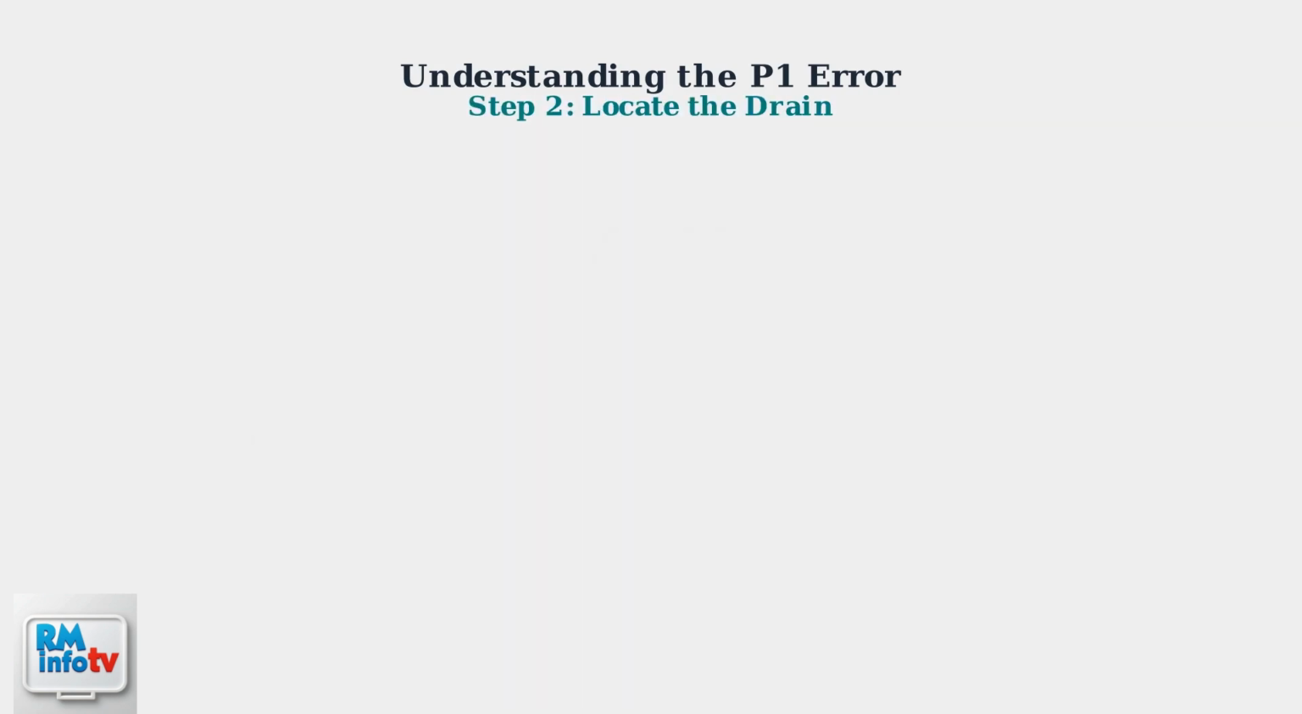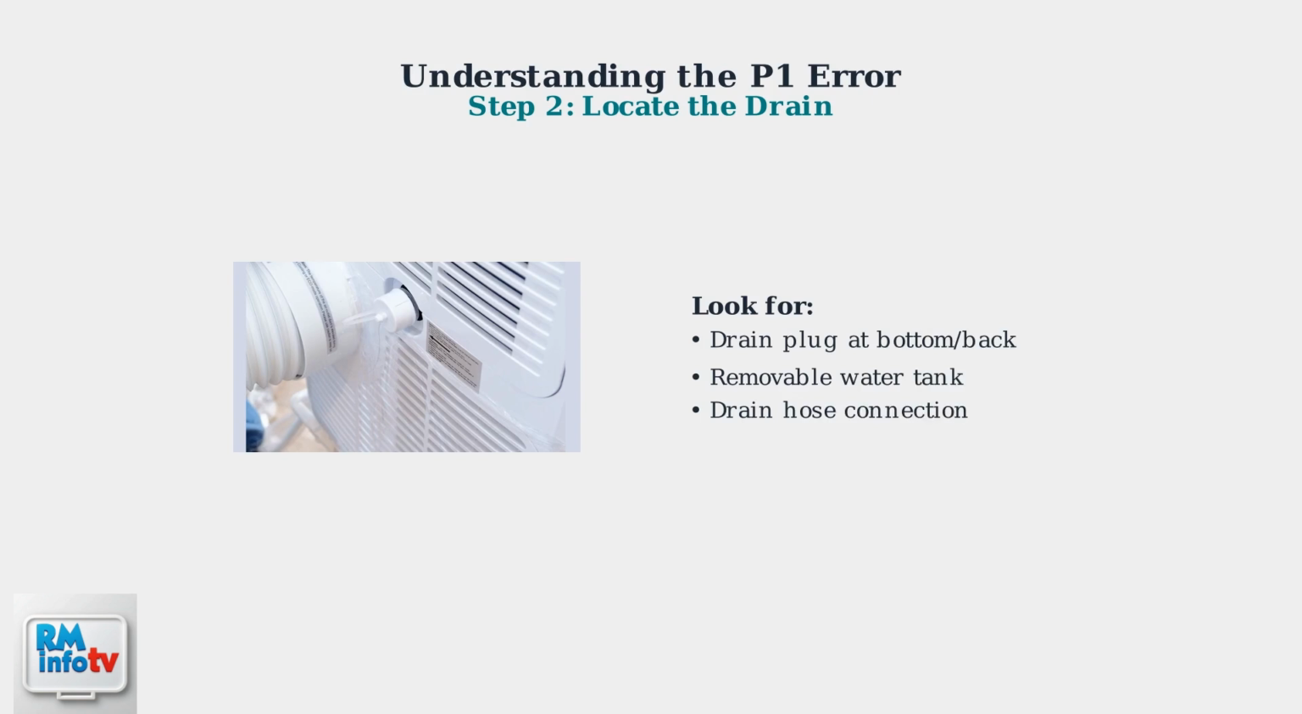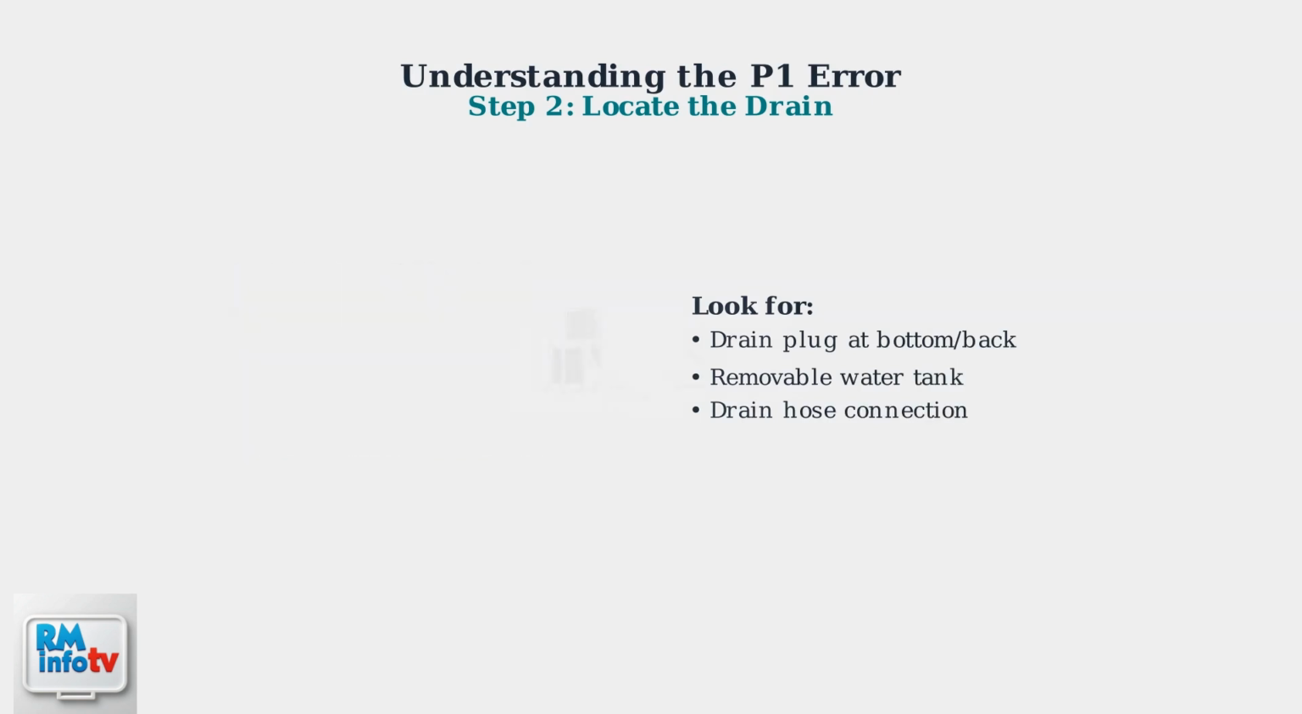Next, you need to locate the drain tank or drain plug, which is typically found at the bottom or back of your unit. Here's what a typical drain setup looks like. The drain hose connects to the back of the unit and should lead to a collection bucket or drain.